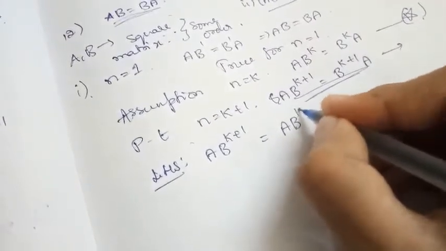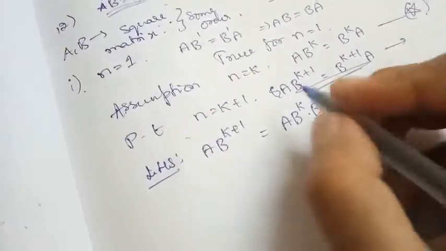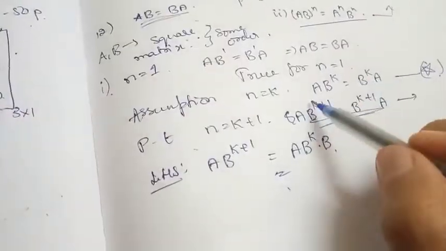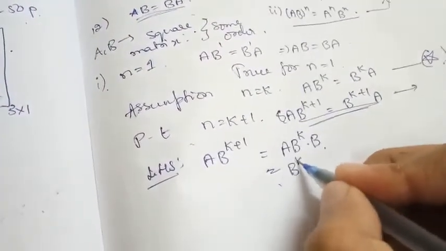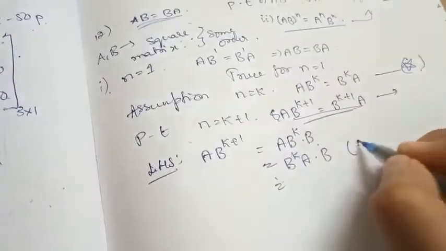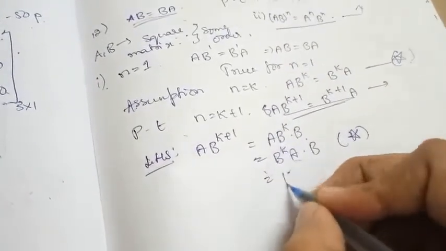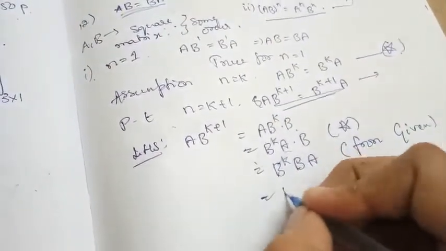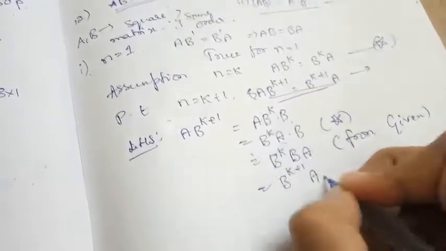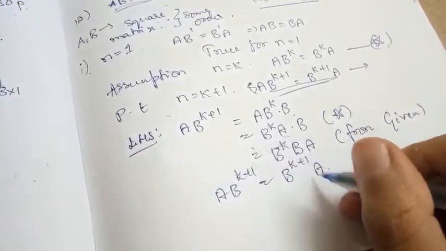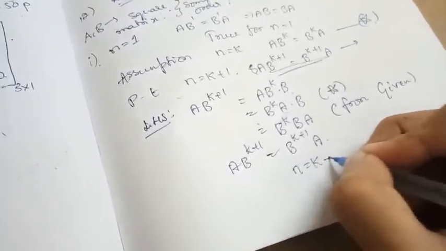I can write it as (AB) to the power k into AB. By the induction assumption, we know that (AB) to the power k is equal to B to the power k into A, into B. This is from star, and by the given, AB is equal to BA, therefore this becomes B to the power k into B into A. So B to the power k into B becomes B to the power k plus 1 into A. So this is what we need to prove, that is (AB) to the power k plus 1 is equal to B to the power k plus 1 into A. So the result is true for n is equal to k plus 1.